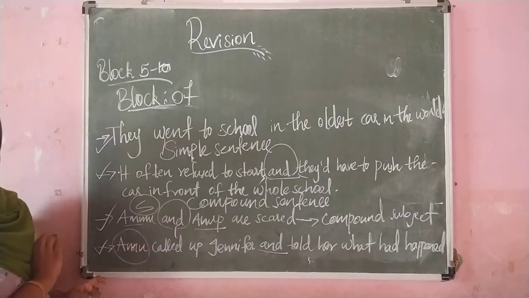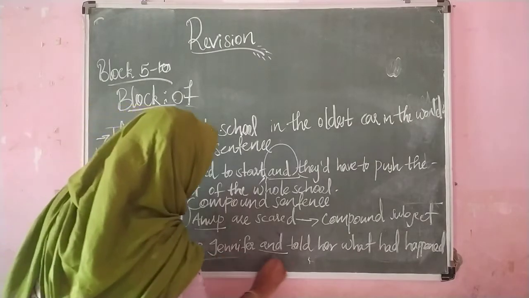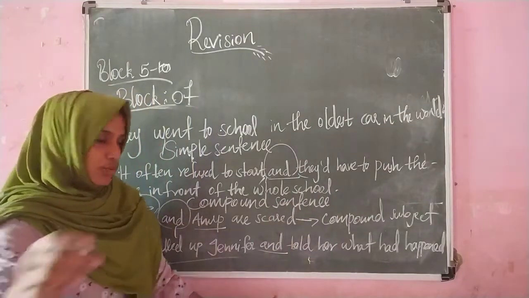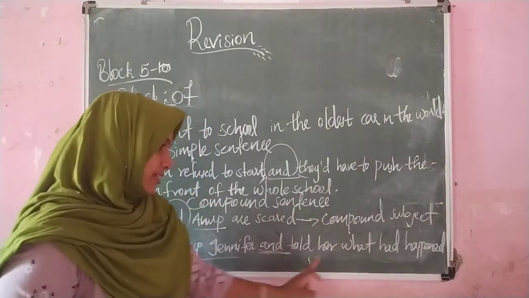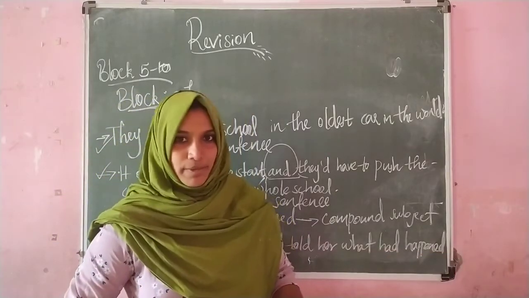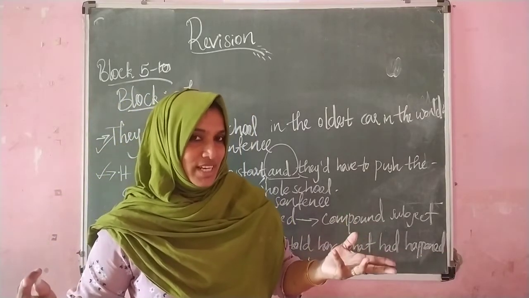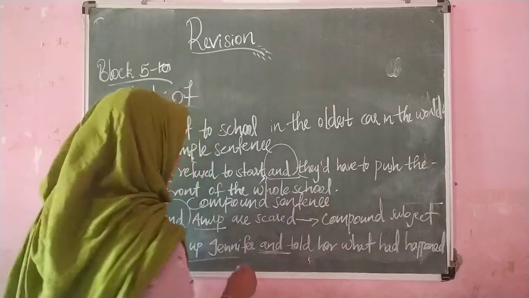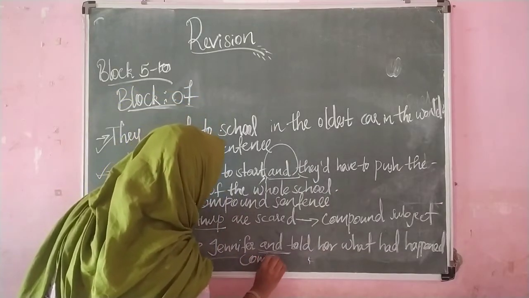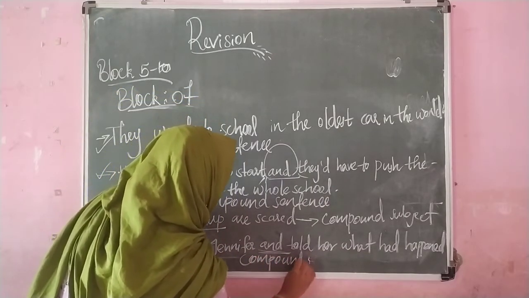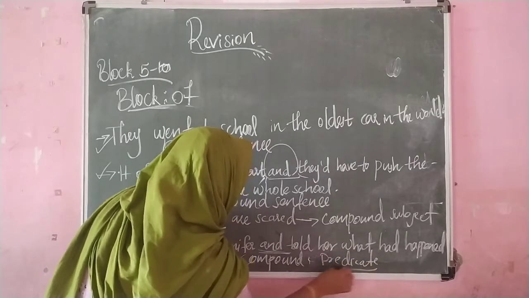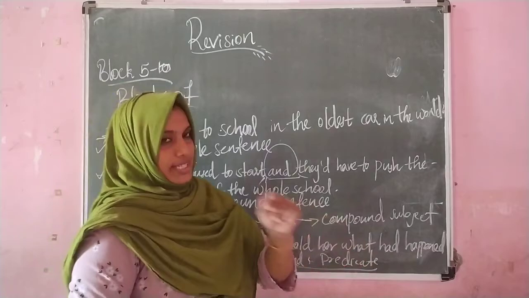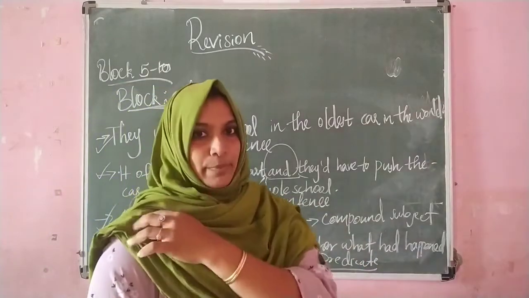Ammu is the subject. And all these are predicate. So here children, you can see the connecting word in this predicate part. Am I right? So which type of sentence is it? Yes, it is the compound predicate, because we can see the conjunction in this predicate part, in this telling part.